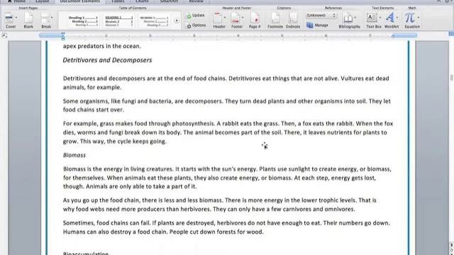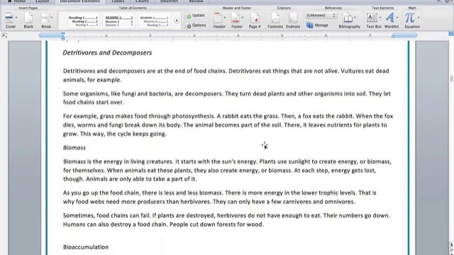We're not at the last paragraph yet, but we're getting there. Okay. So this word that I have very much trouble pronouncing. Detritivores and decomposers. Let's try this again. Detritivores and decomposers are at the end of food chains. Detritivores eat things that are not alive. Vultures eat dead animals, for example. Some organisms, like fungi and bacteria, are decomposers. They turn dead plants and other organisms into soil. They let food chains start over.